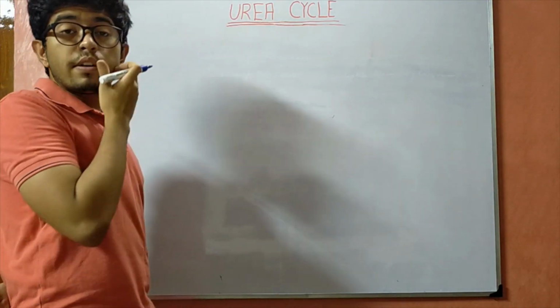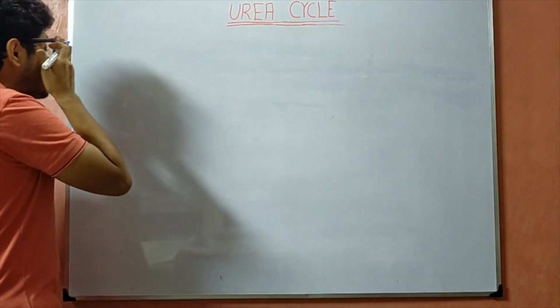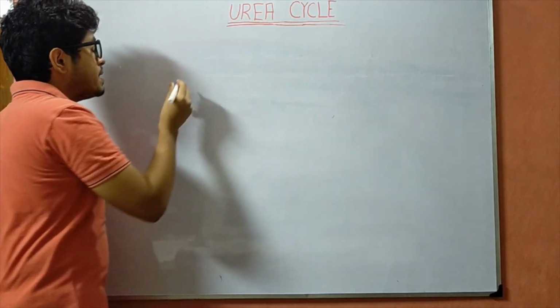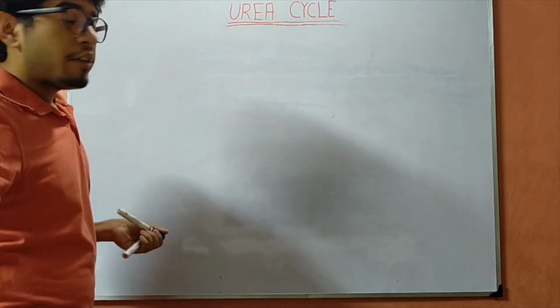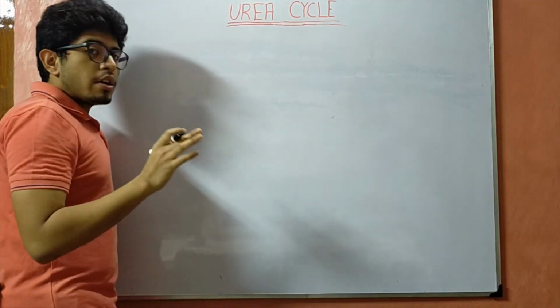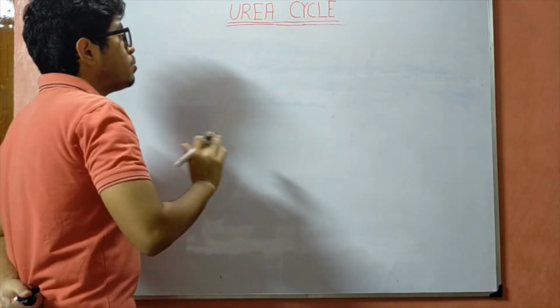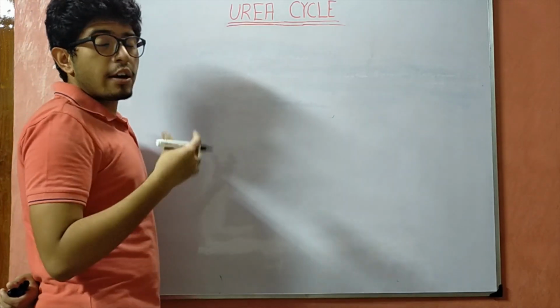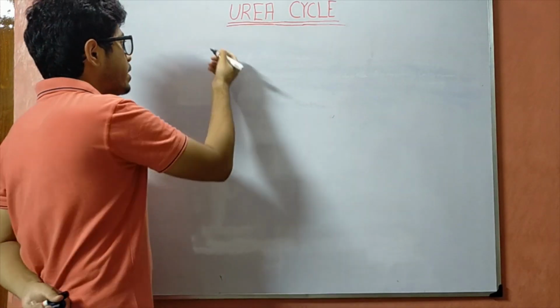First, we are going to concentrate on the reactions which are going to take place inside the mitochondria. So what happens is, firstly, we are going to dispose of two molecules of ammonia and two molecules of bicarbonate, or rather carbon dioxide in the form of bicarbonate ions.